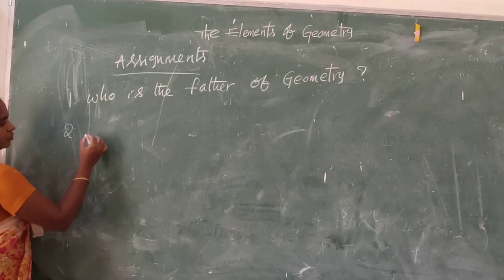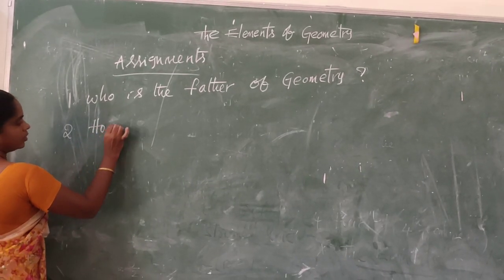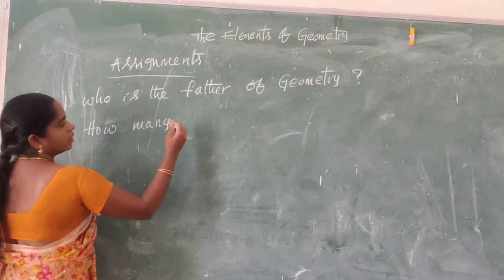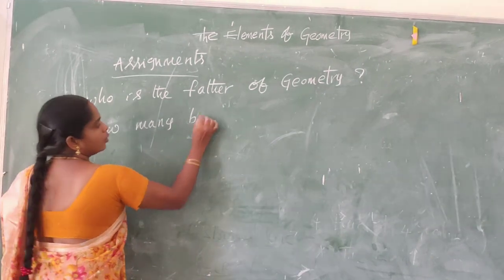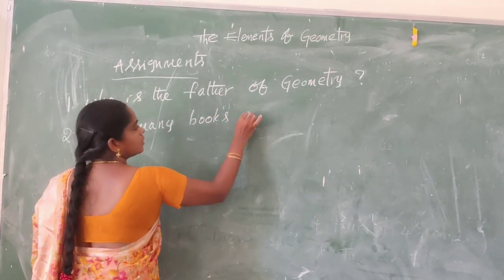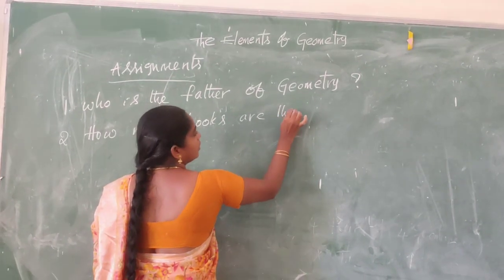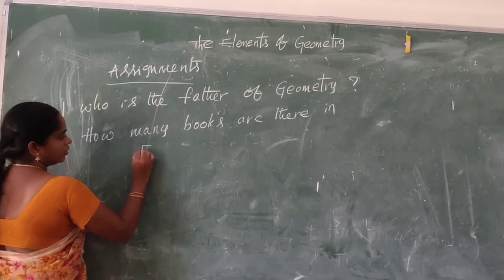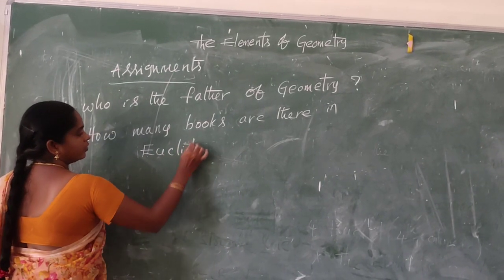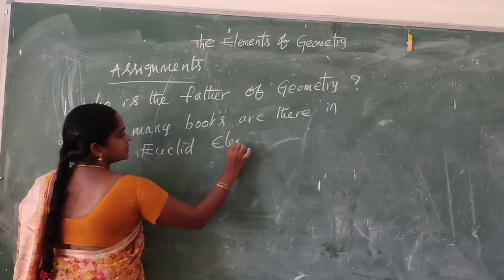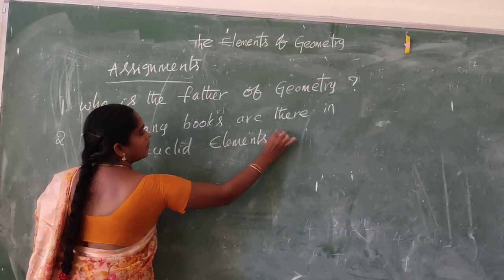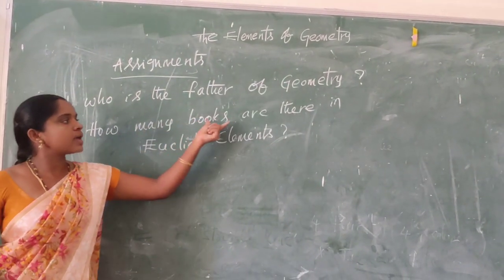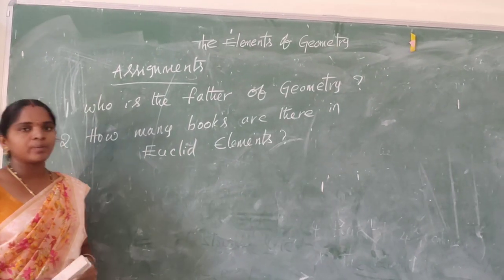And second, how many books are there in Euclid's Elements? Second question is, how many books are there in Euclid's Elements?